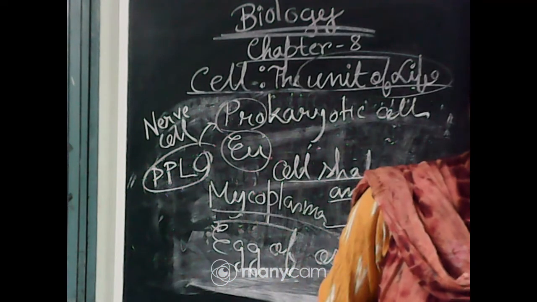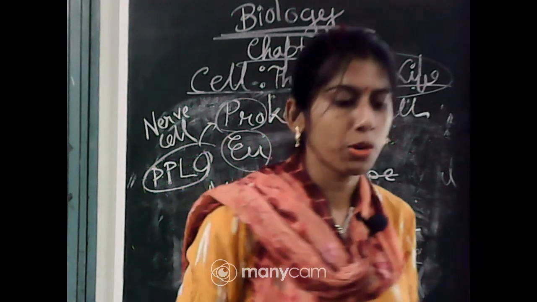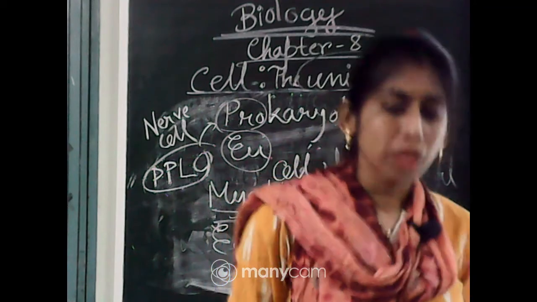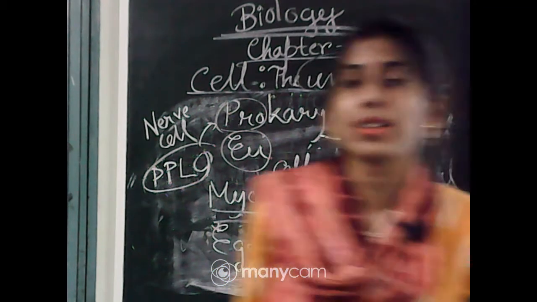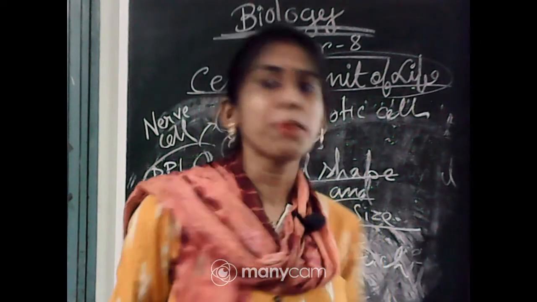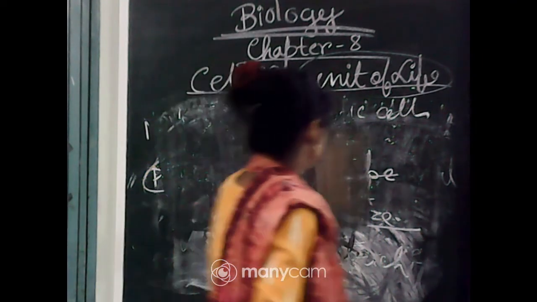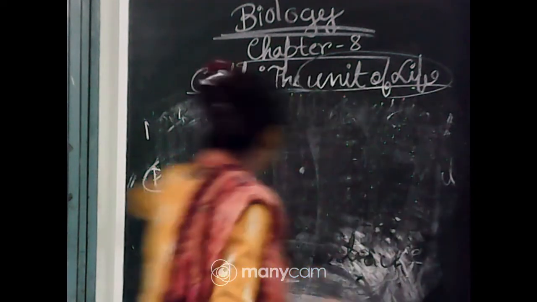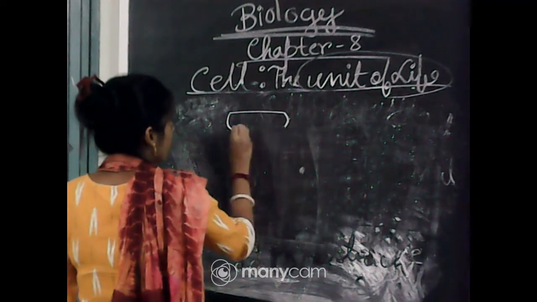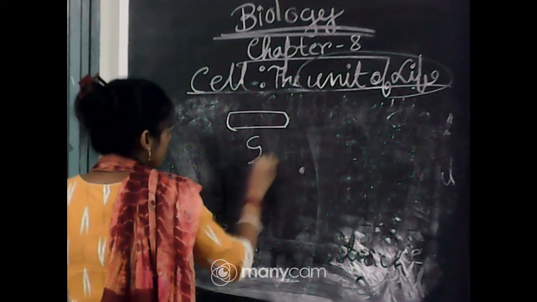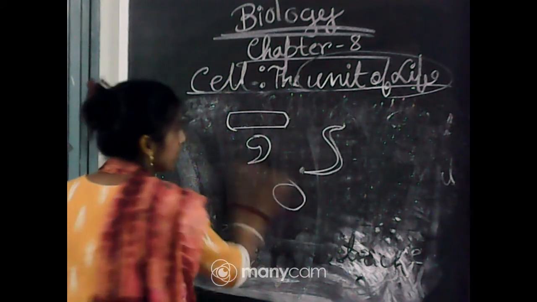Okay. So these are the examples of prokaryotic cells, and as you know they can vary greatly in shape and size. If you consider the bacteria, I have mentioned all those before in the Monera group, that bacteria may be rod shaped, comma shaped, spiral shaped, or round shaped.